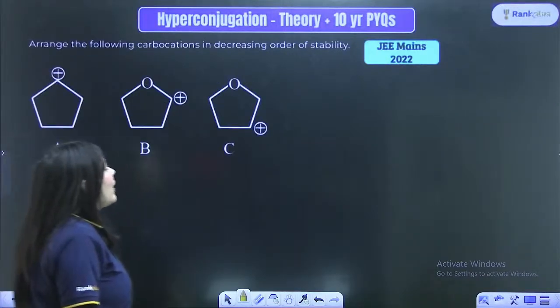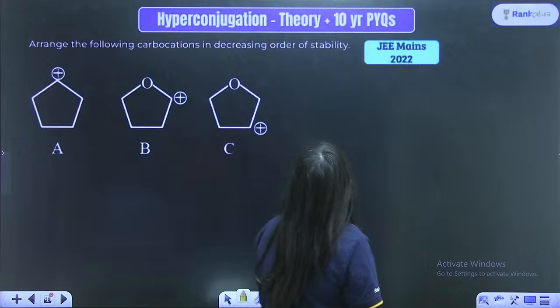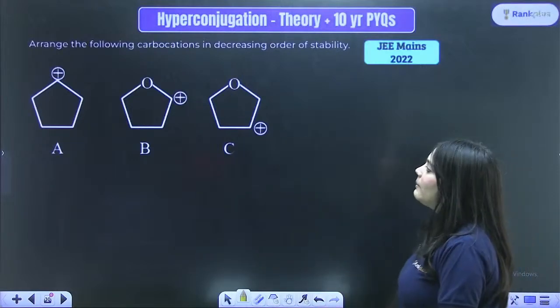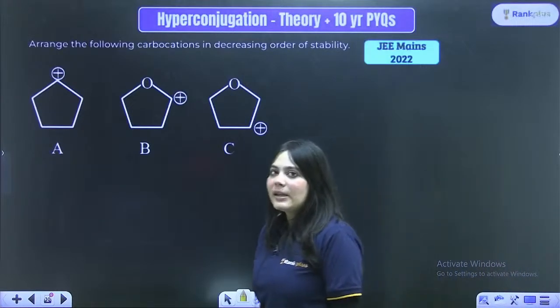JEE Mains 2022 question: arrange the following carbocations in decreasing order of stability. Once again, we are checking the stability of carbocations.